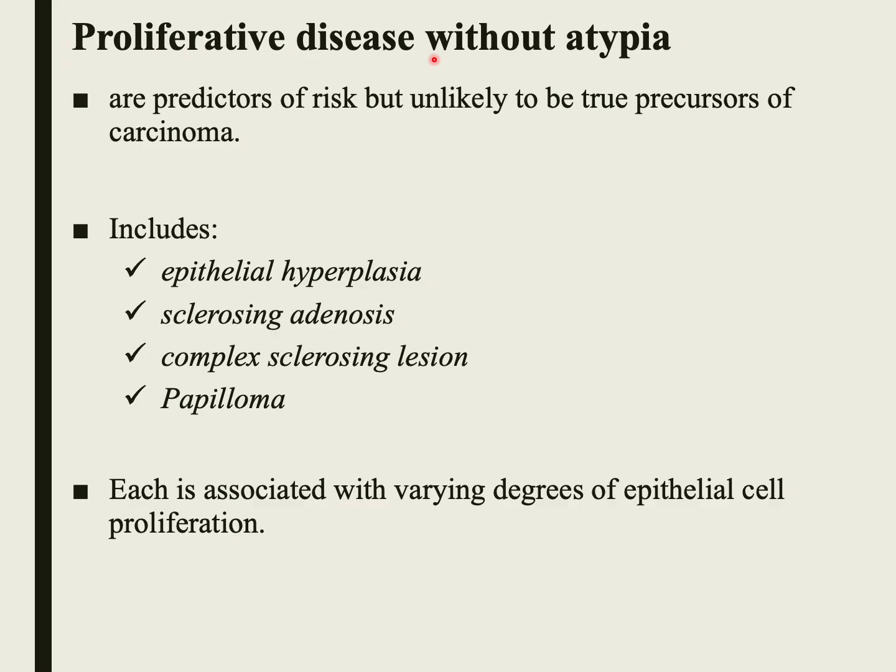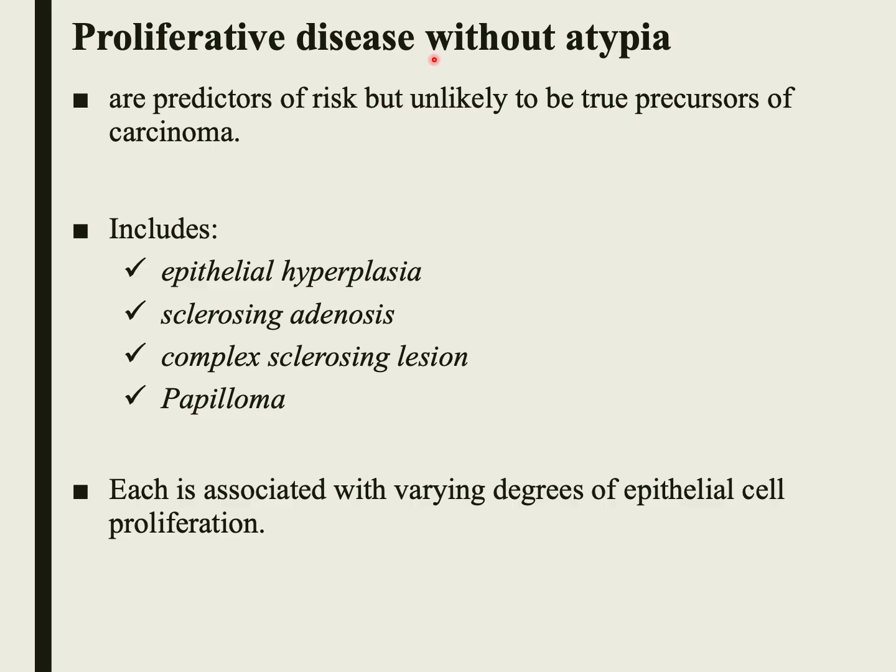As we said before, those lesions are polyclonal, so they are not monoclonal, and they are not associated with genetic changes. So those lesions are considered predictors of risk, but unlikely to be a true precursor for carcinoma, and the presence of these lesions increases the risk for breast cancer by 1.5 to 2-fold.